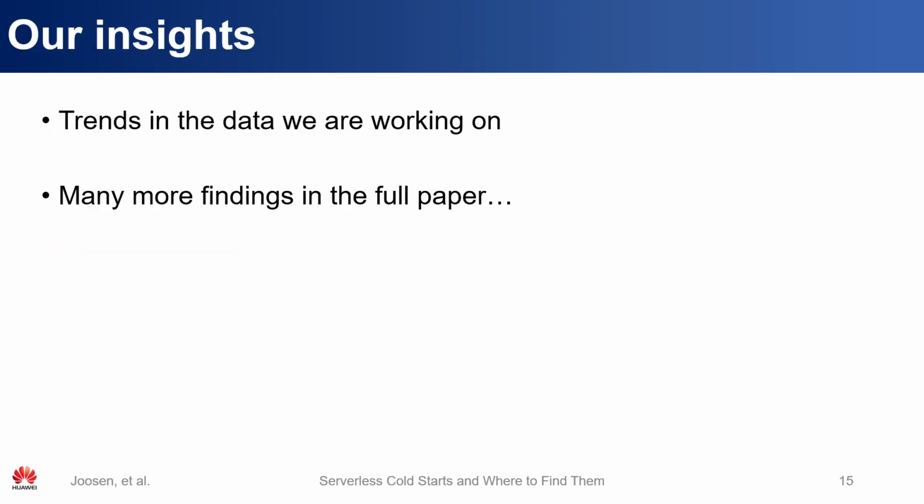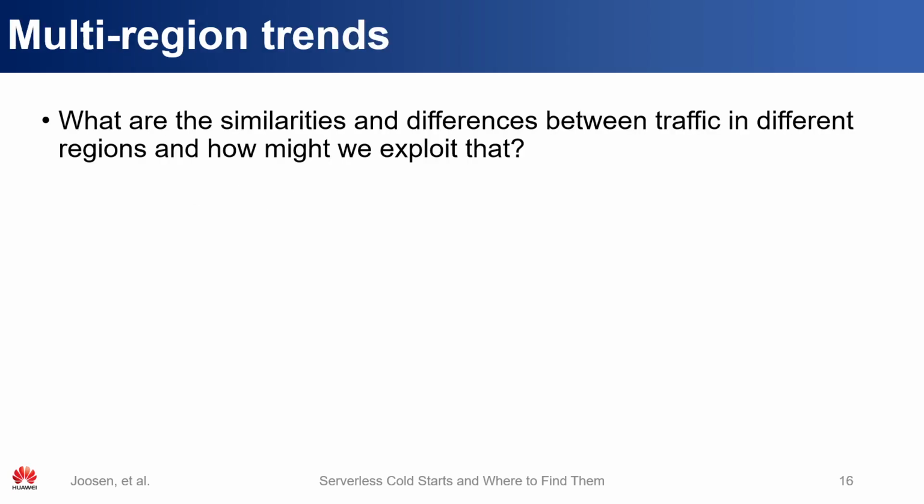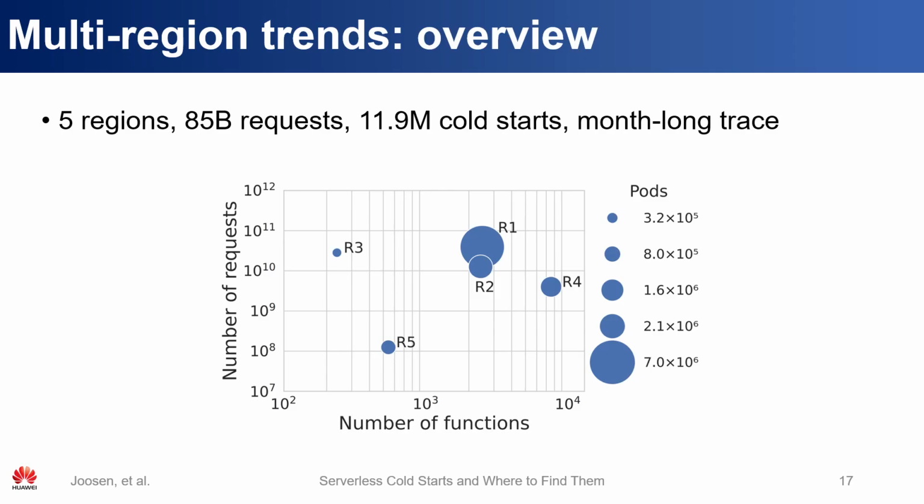So now we will discuss some of the insights that we think are particularly interesting from our data. So we'll analyze some similarities and differences between the 5 regions we have in our data sets and how we can use that for better scheduling. So this is a high-level overview of the sizes of our regions. In total, we analyze 85 billion requests and around 12 million cold starts over the course of a month. There are 5 regions in total, and they vary quite significantly by their amount of traffic.